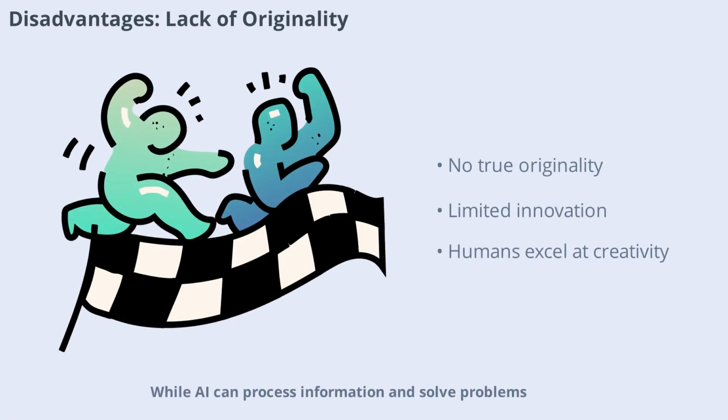While AI can process information and solve problems, it lacks the originality and creativity that humans possess. Humans can imagine new ideas and create art, music, or inventions from scratch. AI, on the other hand, is limited to what it has learned and cannot truly innovate in the same way.